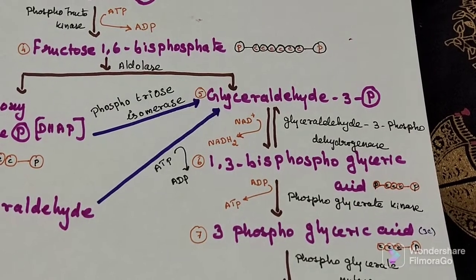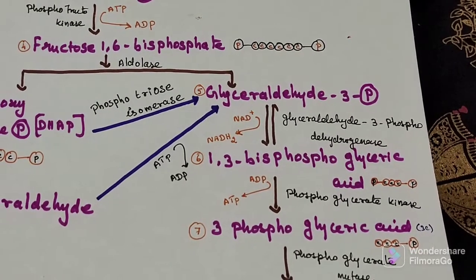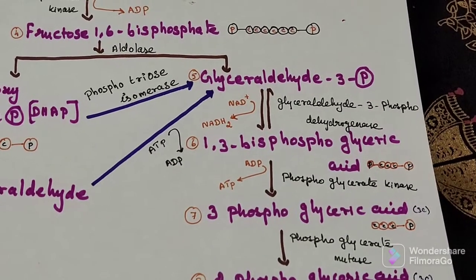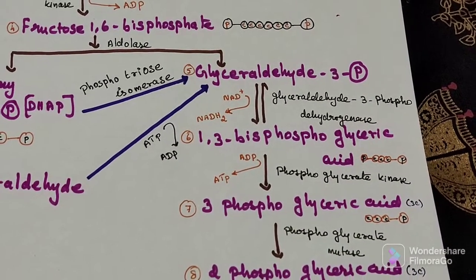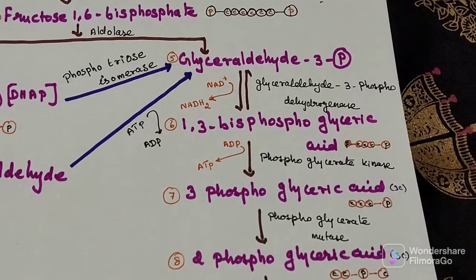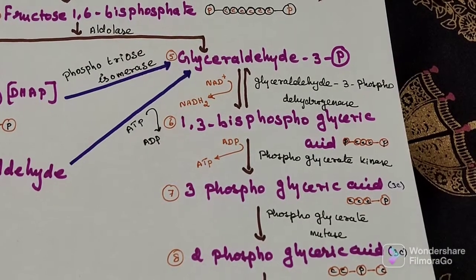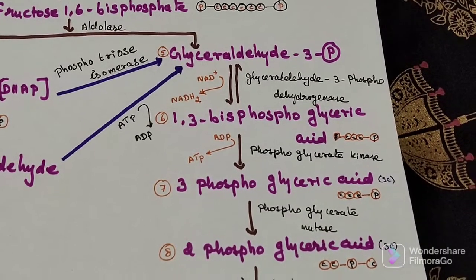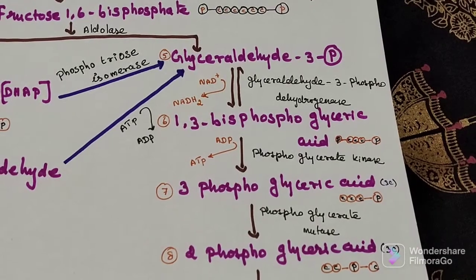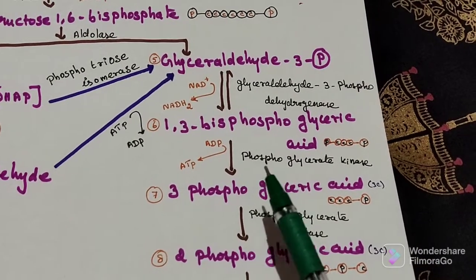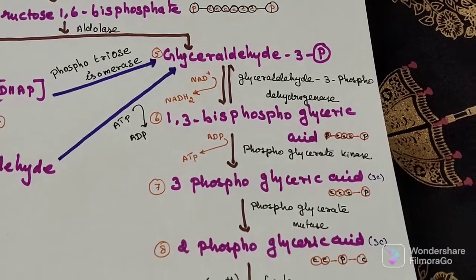Next process, the transfer of the high energy phosphate group that was generated to ADP from ATP. This phosphorylation, that is addition of phosphate to ADP to give ATP, is termed substrate level phosphorylation, as the phosphate donor is the substrate 1,3-bisphosphoglyceric acid.